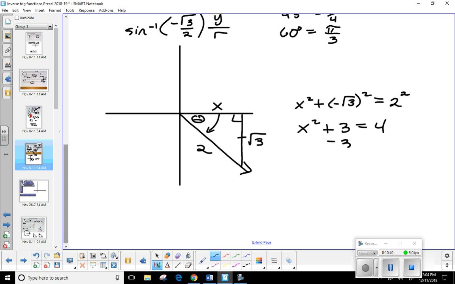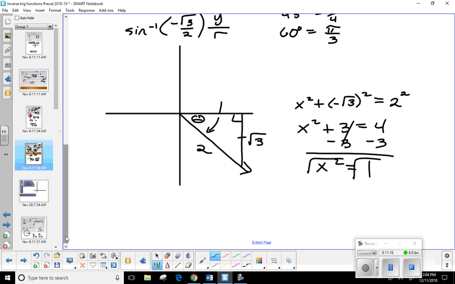Then I'd want to subtract the 3. So x squared is equal to 4 minus 3 is 1. And now how would I get the side length? Yeah, take the square root, right? Okay. So I know that length right there has got to be 1. So here's my question. Is this one of those special right triangles? Okay, which one? Is it 45, 45 or 30, 60, 90? Now, how do we know it's not 45, 45? Yeah, these two legs would have to be exactly the same length, correct? And they're not, so that one's off the table.